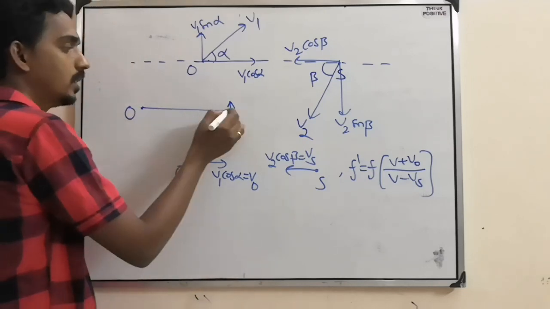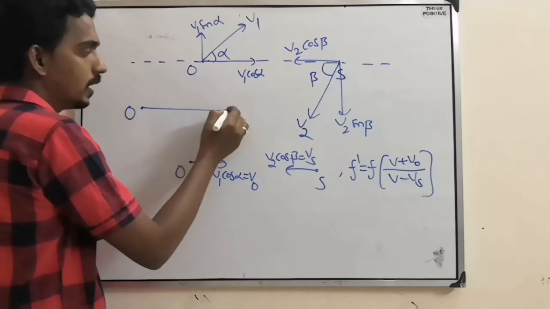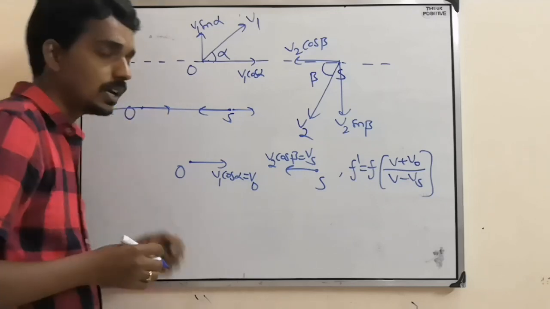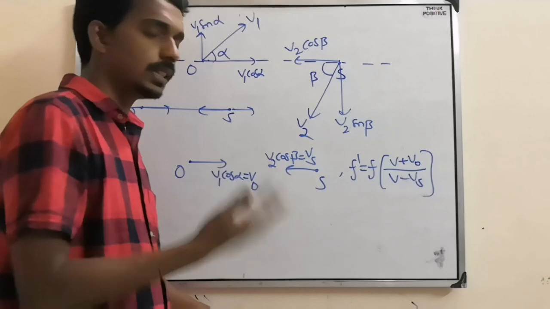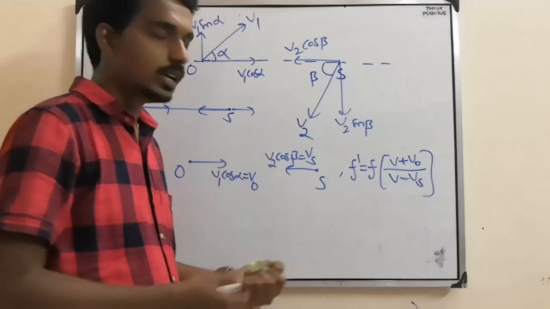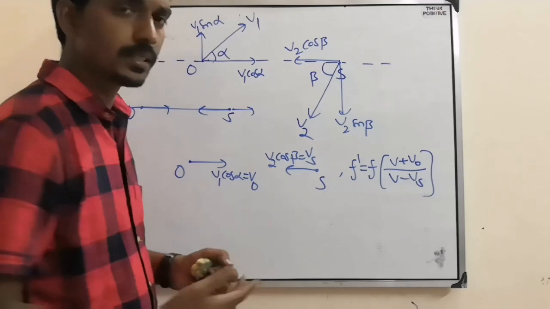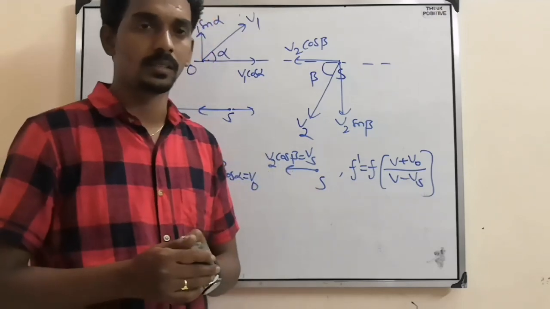So that's why you have to always consider velocities along the line joining. This is a little bit lengthy and tough kind of question related to Doppler's effect. Rare chances are there, but still you try to remember and understand this, right?